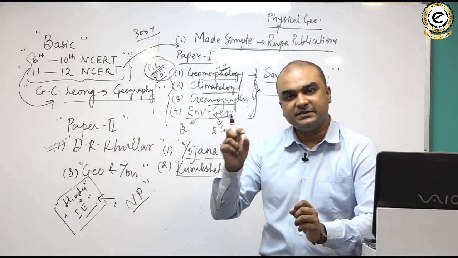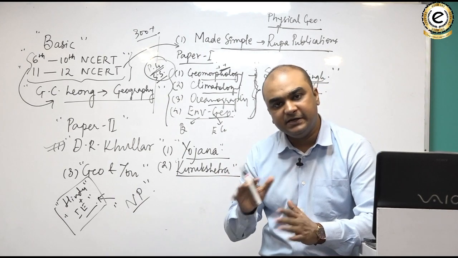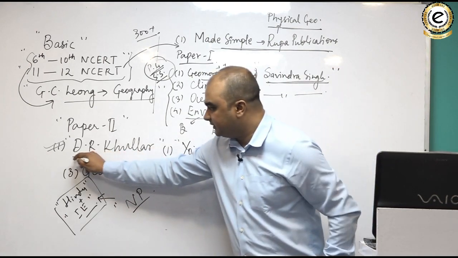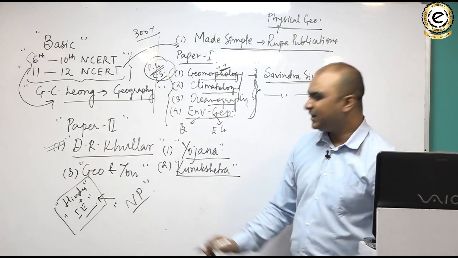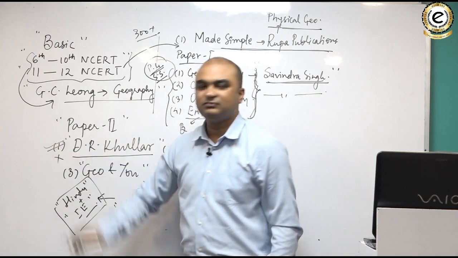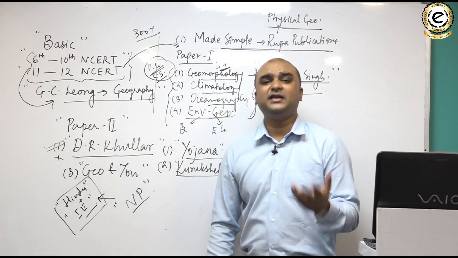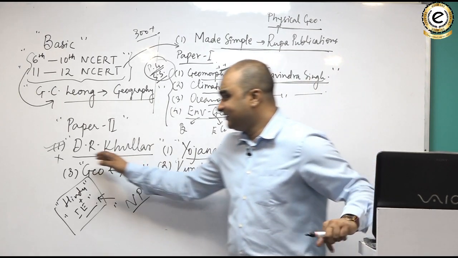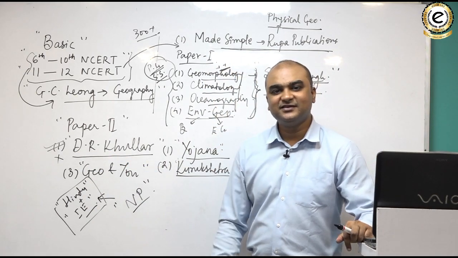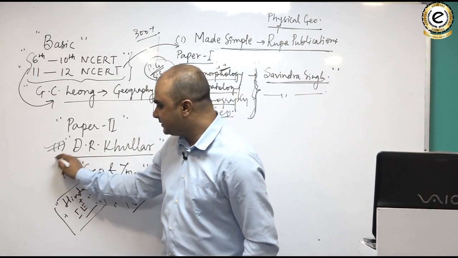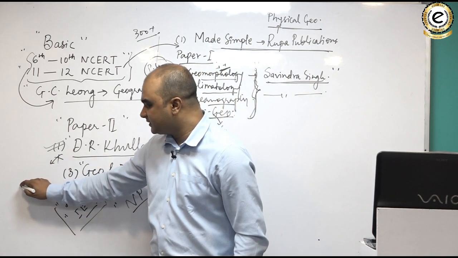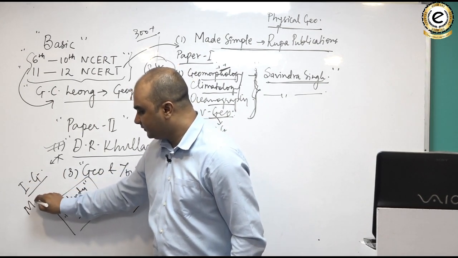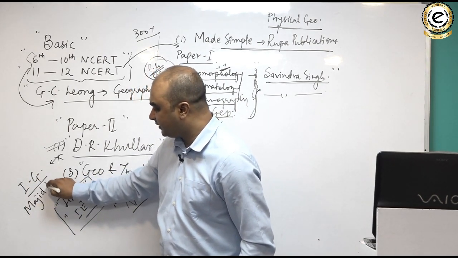And as far as the physical geography sections of Indian geography paper is concerned, just pick D.R. Khullar. अगर आप इस बुक से बहुत ज़्यादा कंफर्टेबल नहीं है क्योंकि आपको लग रहा है कि बुक बहुत बड़ी है या इसमें फैक्ट्स बहुत ज़्यादा है, then what you can do is you can go for a substitute of this, which is Indian Geography by Majid Hussain.